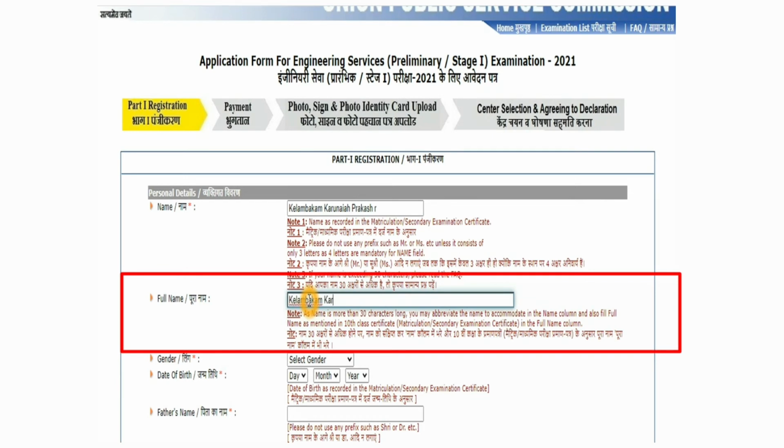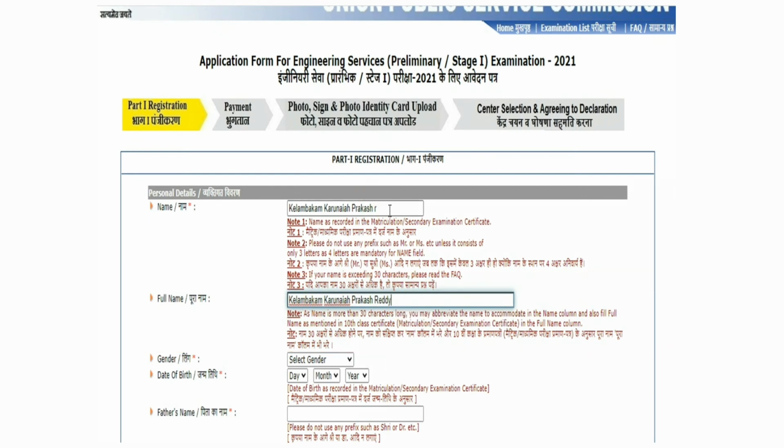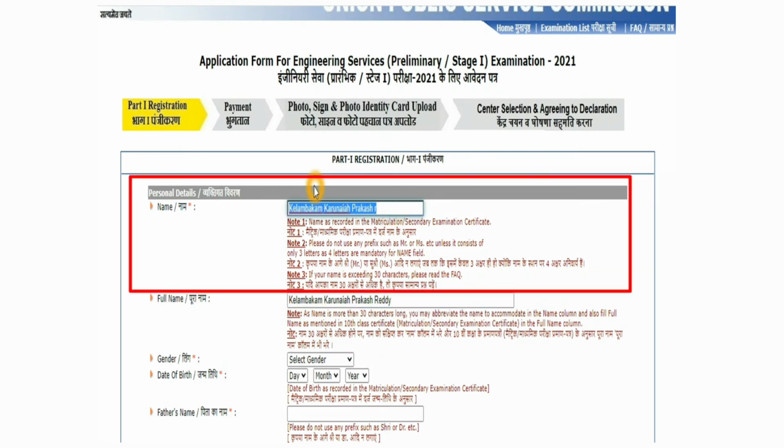Write your full name as per your 10th class certificate and every certificate, whatever your name is there fully. Maybe some colleges give extra limit for names, but some colleges will not give the full name. Only some colleges give more than the 30 limit. So I'm entering the name. I have entered the full name here. You can enter the abbreviation like this, what I'm entering.